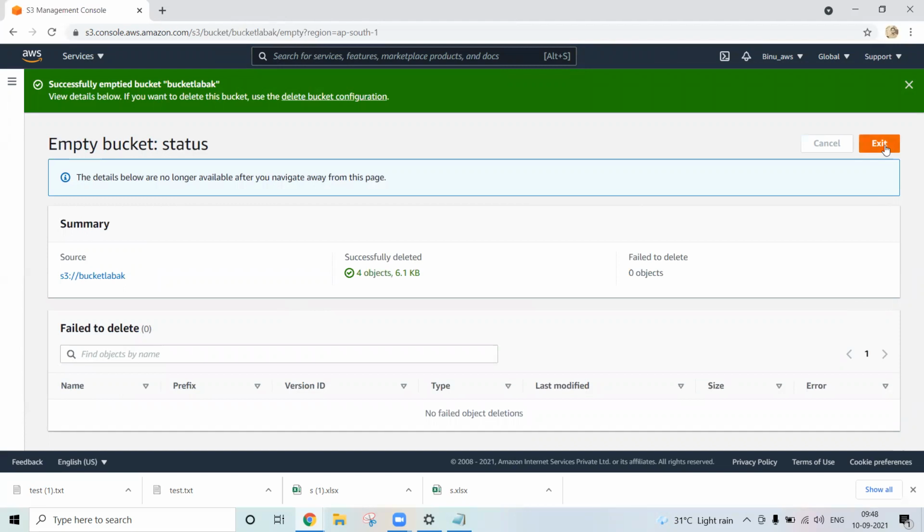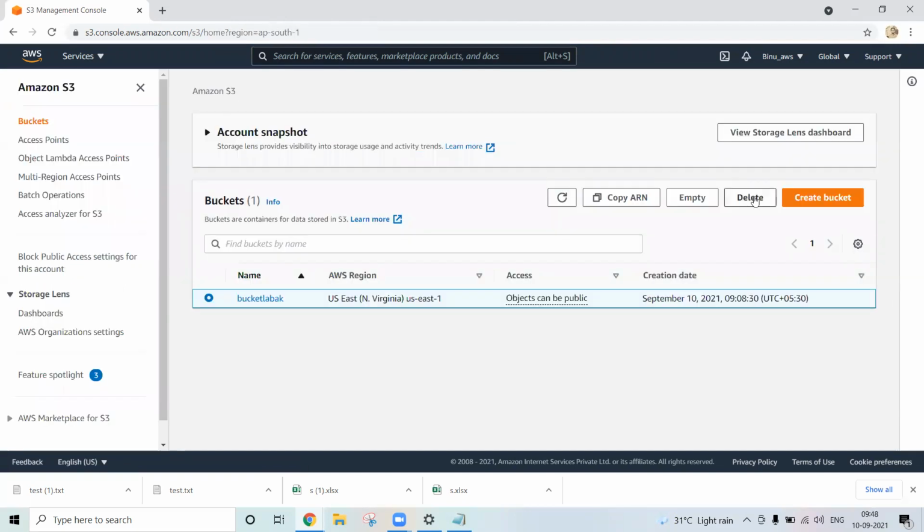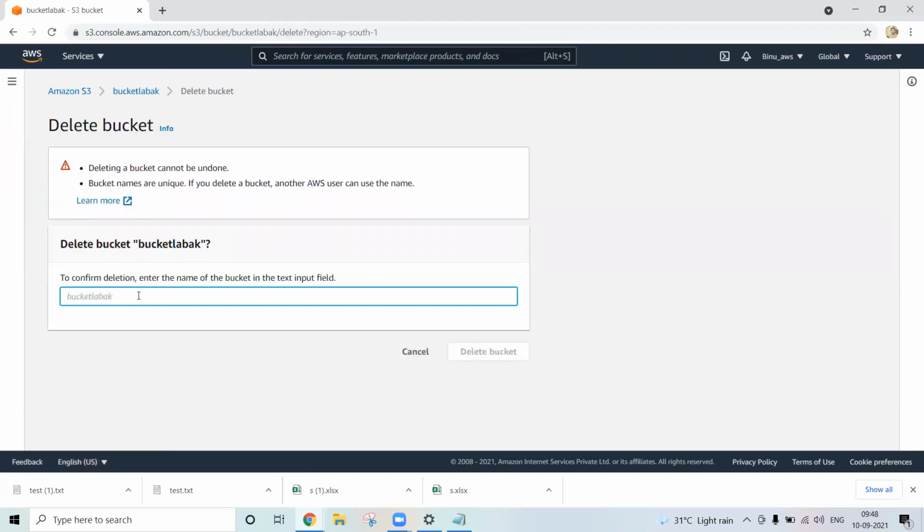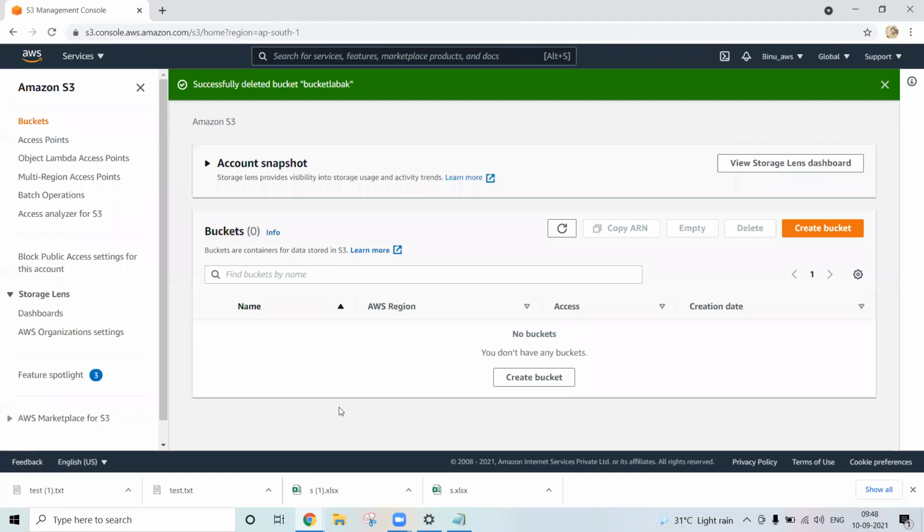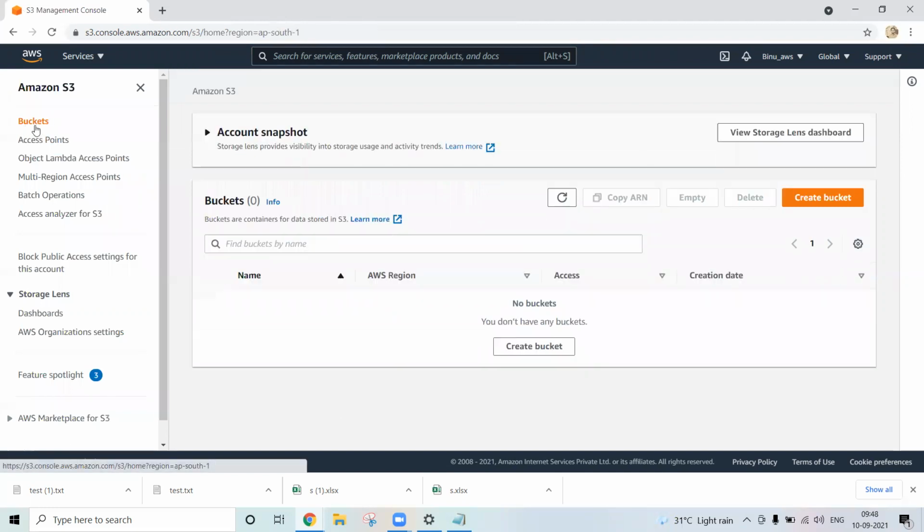Now exit. Now delete it. To confirm deletion, enter the name of the bucket. What is the bucket name? Bucket lab AK, right? This was the bucket name. You have to type the bucket name. See, deleted, right?